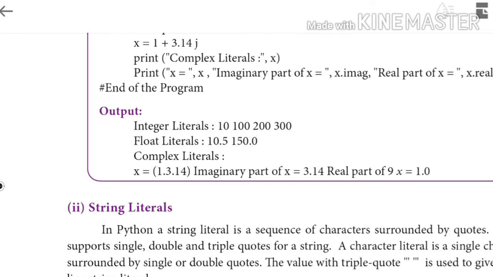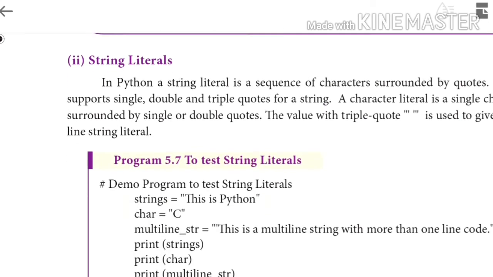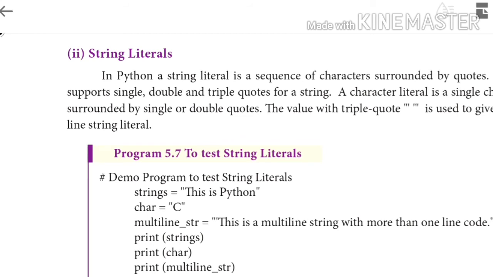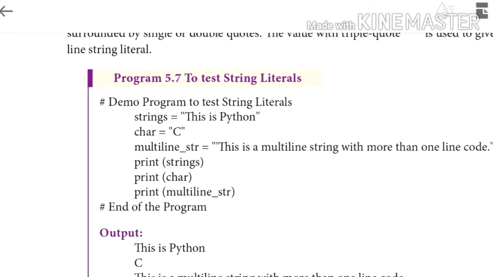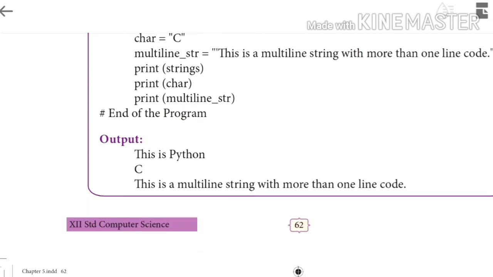Next one, string literal. A string literal is nothing but a sequence of characters surrounded by quotes. Python supports single, double or triple quotes for a string. Triple quotes denote a multi-line string variable. For giving a multi-line string variable, we have to use triple quotes. The example shows how to use these string literals, and the output is displayed.